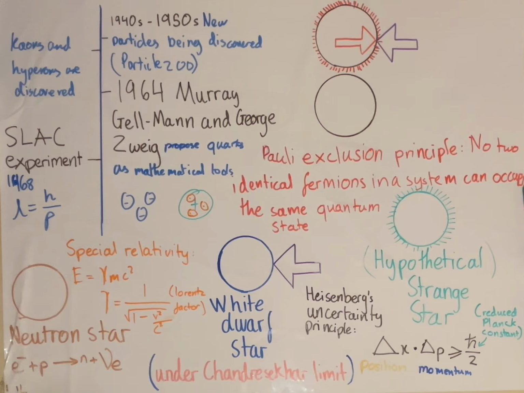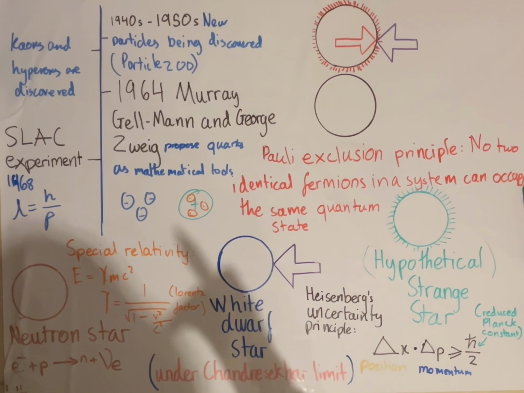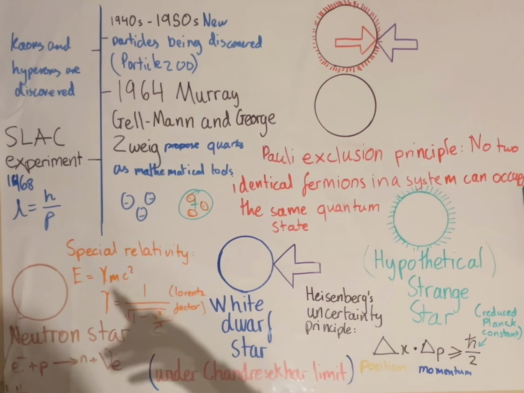It was only later when they found out that there were actually quarks inside the kaon that they called them strange quarks, and this is how it led to us having strange quarks and anti-strange quarks.